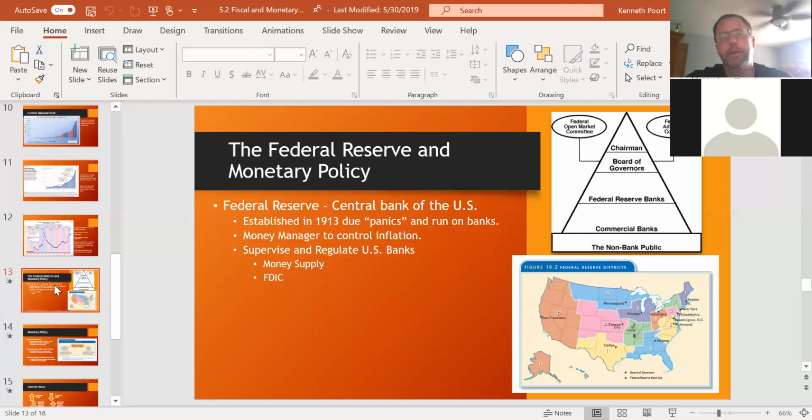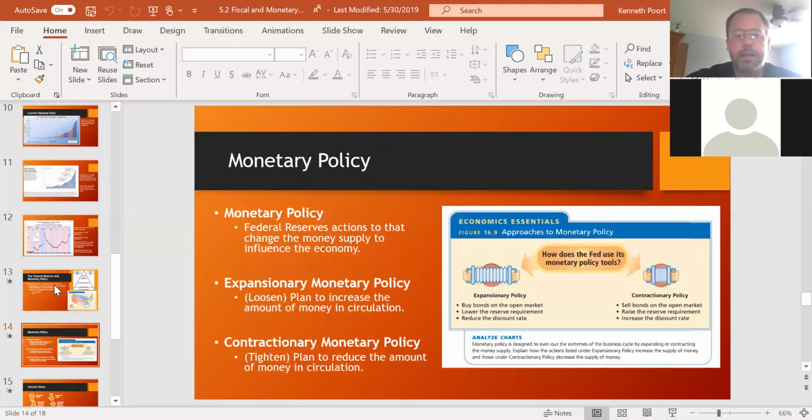So the Federal Reserve's job is to try to keep those ups and downs, those little speed bumps in our economy, small, so we don't have those huge increases and drops, based on the money supply side. Fiscal policy is trying to do that, keeping those speed bumps short and small from the taxes and government spending side. This is looking at it from the money supply aspect.